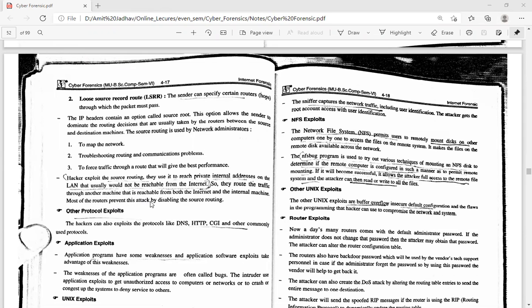Most routers prevent this attack by disabling source routing. So here the attackers attack the system or the router, and change the path so that the packet never reaches the internet, and the user cannot use the network or the internet.